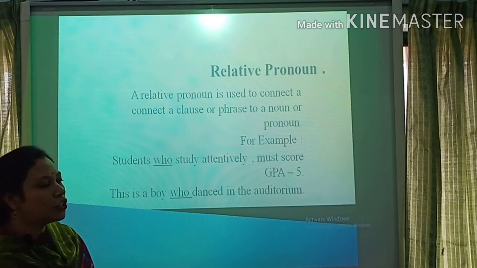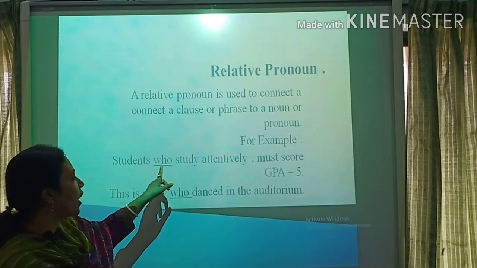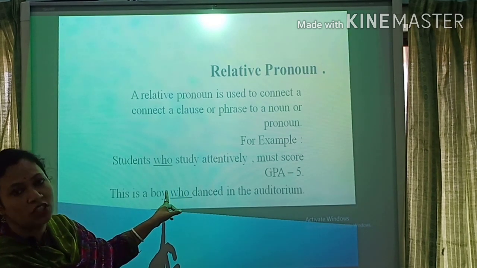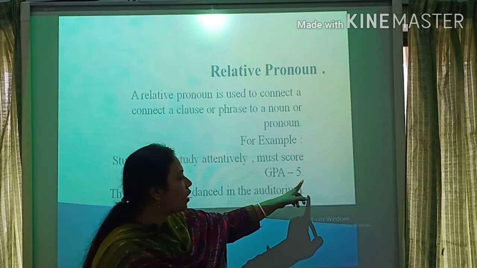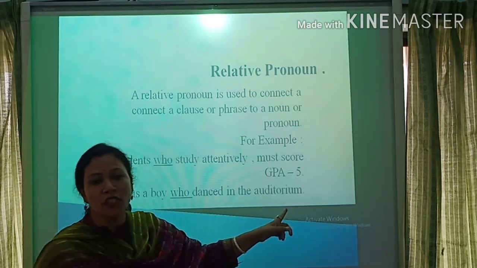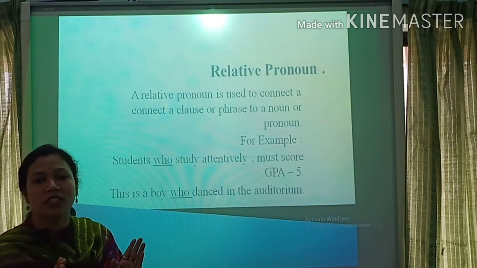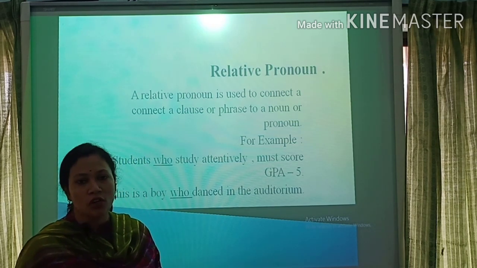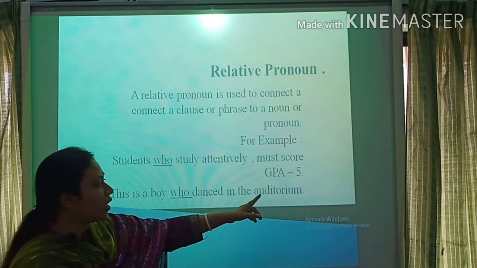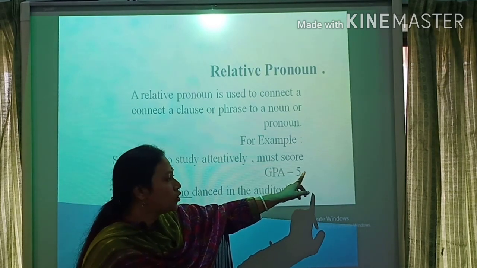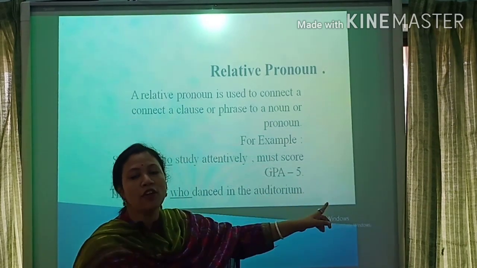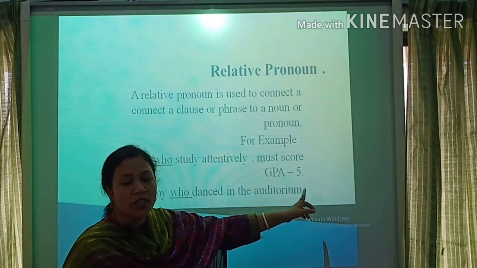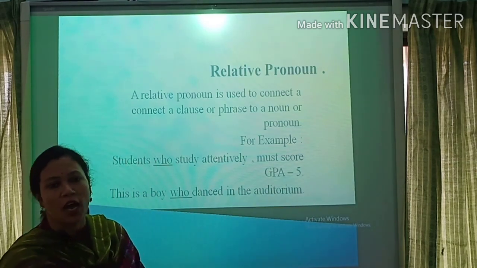In both sentences I use who, a WH word, in the middle position, and last of all a full stop. That's why it's a relative pronoun, not an interrogative pronoun, because an interrogative pronoun ends with a question mark, but here I use a full stop.